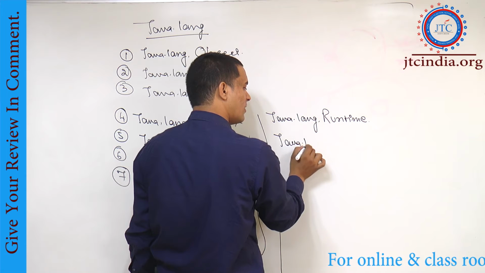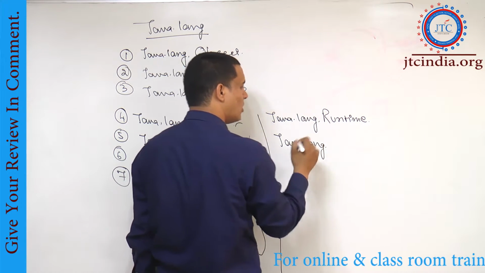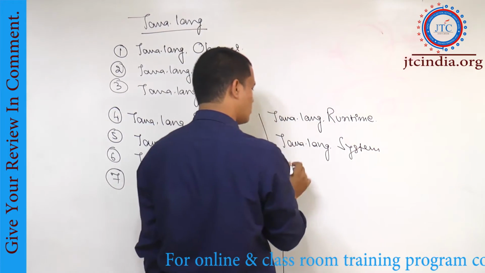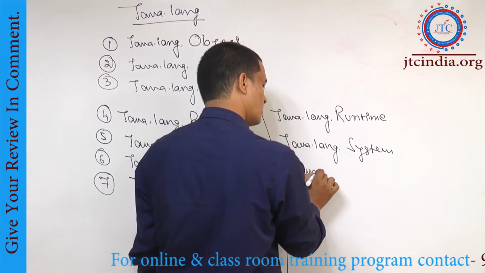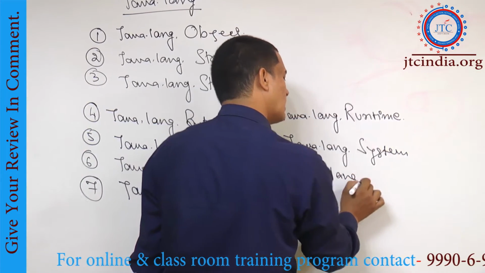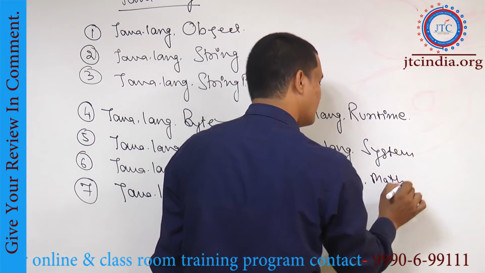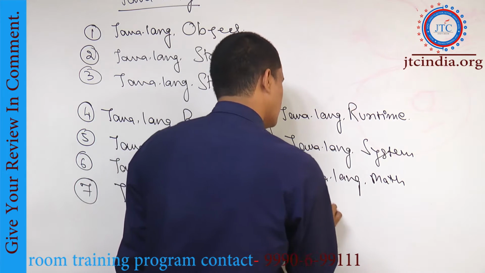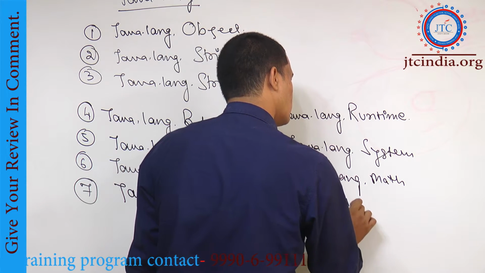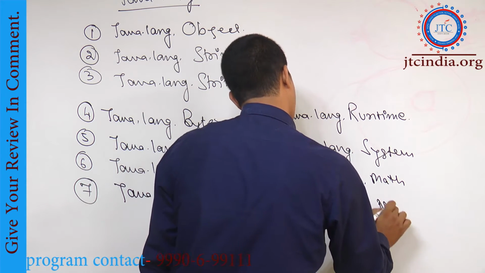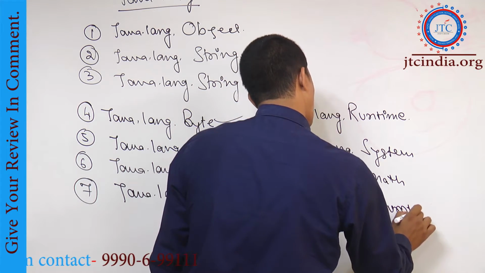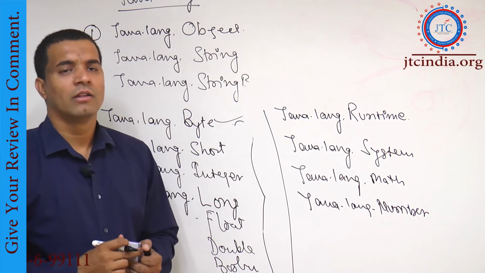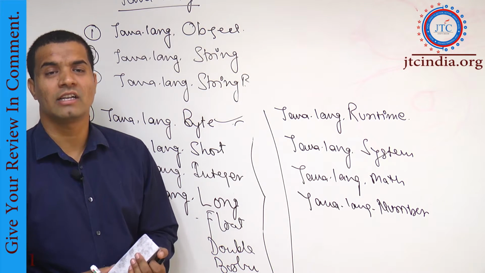Again, now I am writing java.lang.System class is also there. java.lang.Math is also there, right? Again you can say java.lang. Which one next is there? Number is also there. And apart from these classes, the Thread class is available inside that, and many